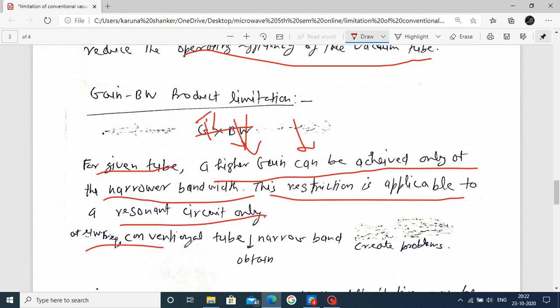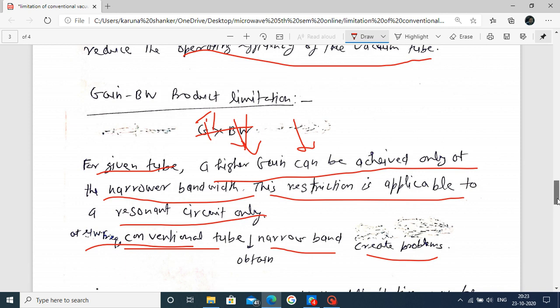What happens at microwave frequency in the conventional tube? To obtain a high gain, we narrow the bandwidth. This creates a problem in a conventional tube. Obtaining higher gain by narrowing the bandwidth creates a problem at microwave frequency in a conventional tube. That's why we cannot use a vacuum tube at microwave frequency.